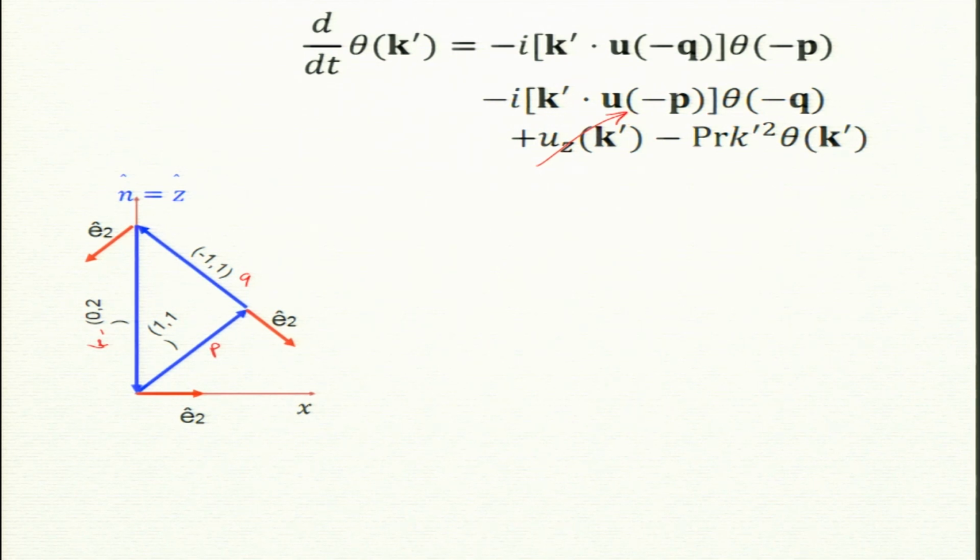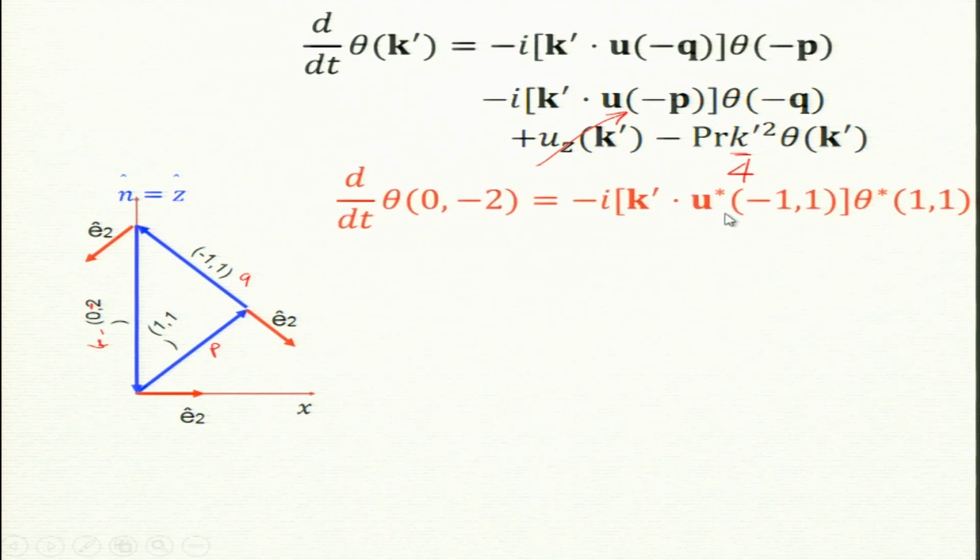Now, this term is straightforward. What is k prime squared for 0 2? 0 minus 2, this is minus 2, sorry, is just 4. kx squared plus ky squared plus kz squared is just 4. So the linear term is easy, minus 4 theta k prime. Now the nonlinear term, this is what my computer program gives you. It is best, instead of writing this as minus q, to write it as the complex conjugate. So this p and this q. Okay, so k prime dot u star of minus q.